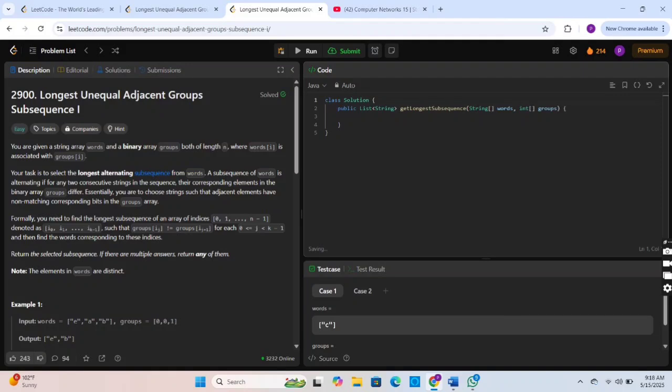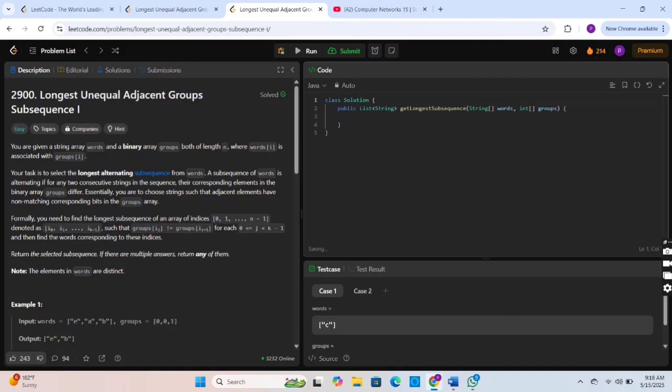A subsequence of words is alternating if for any two consecutive strings in the sequence, their corresponding elements in the binary array groups differ. Essentially, you are to choose strings such that the adjacent elements have non-matching corresponding bits in the groups array. Formally, you need to find the longest subsequence of indices such that groups[ij] is not equal to groups[ij+1], and then find the words corresponding to these indices and return the selected subsequence. If there are multiple answers, return any of them. Also, note that the elements in words are distinct.